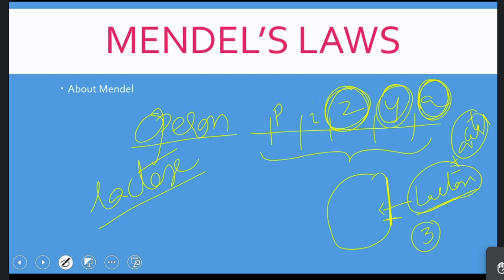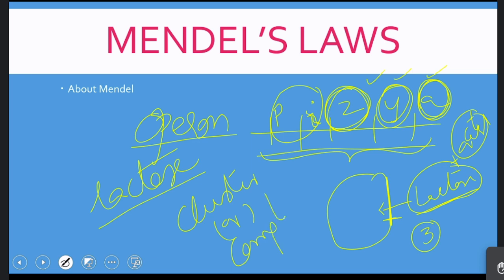And these are regulated. Whenever lactose is present, they are transcribed. If lactose is absent, they are not transcribed. In that case, they are regulated by the different genes present adjacent. So all these form a cluster, and we can call it a complex.